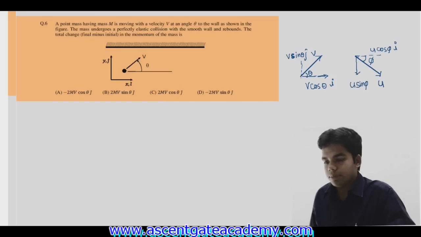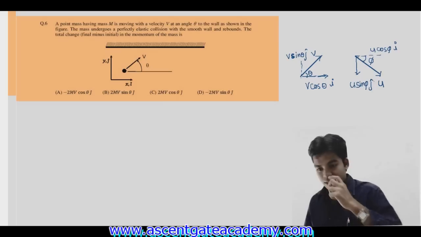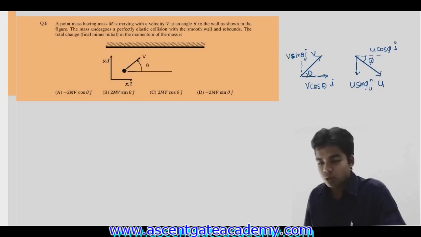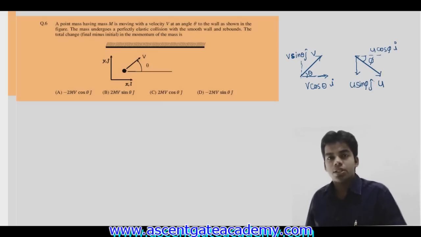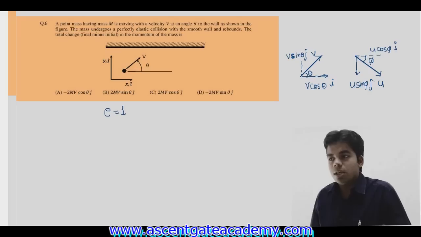into j cap. Now, as we know, for perfectly elastic collision, the velocity of separation is equal to the velocity of approach, that is, e is equal to 1. Now the velocity of approach is what? That is v sin theta. This is equal to the velocity of separation, which is u sin phi. Getting this? Equation number 1.